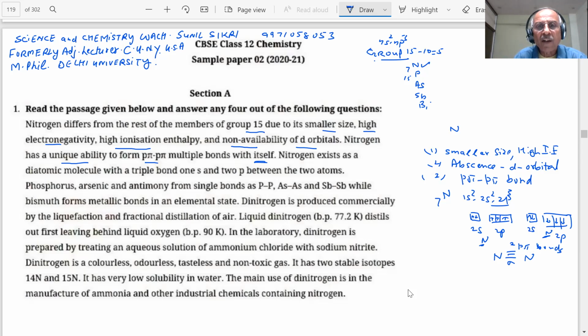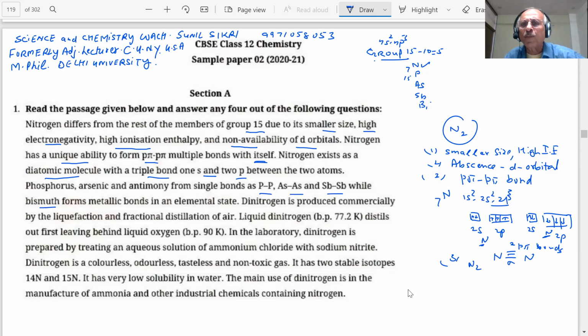Up to now, we understood nitrogen exists as a diatomic molecule. What it exists as? N2. That we know. Diatomic means N2. That also I know. Nitrogen has a triple bond, one sigma and two pi, between the two atoms. And you already have seen the triple bond, student. Triple bond, important. So phosphorus, arsenic, antimony form single bonds, while bismuth forms metallic bond.